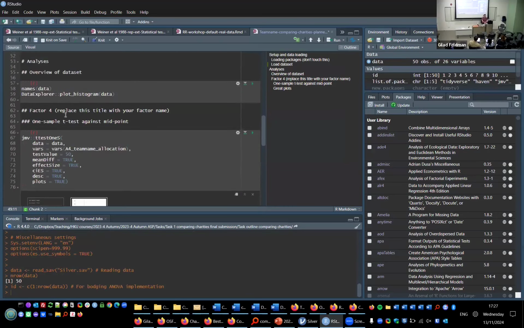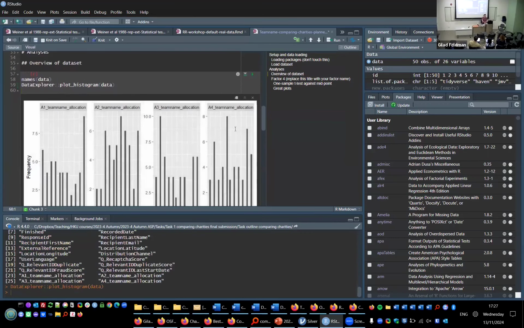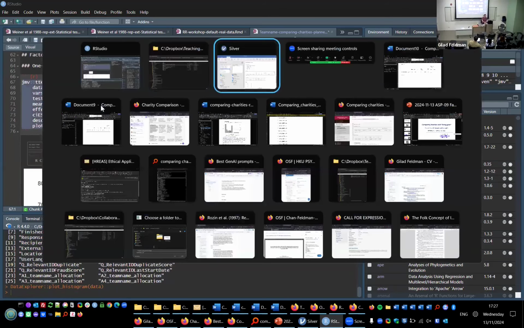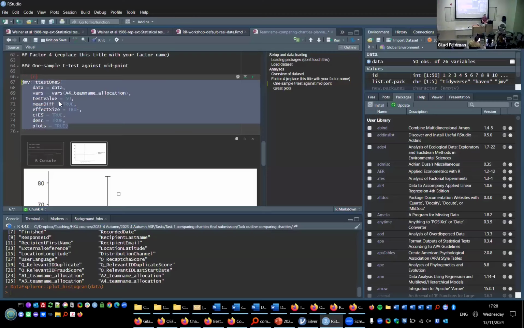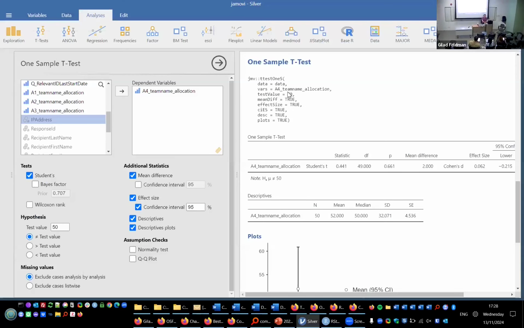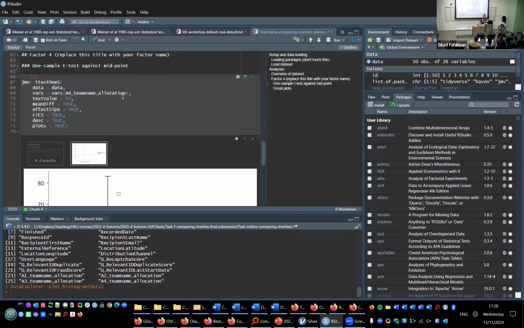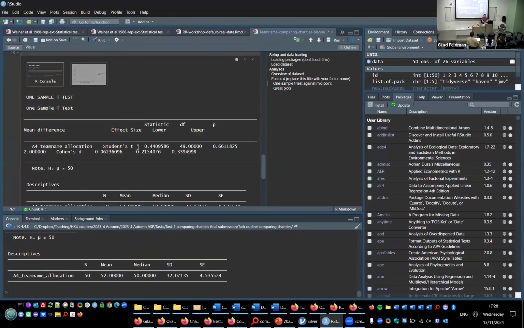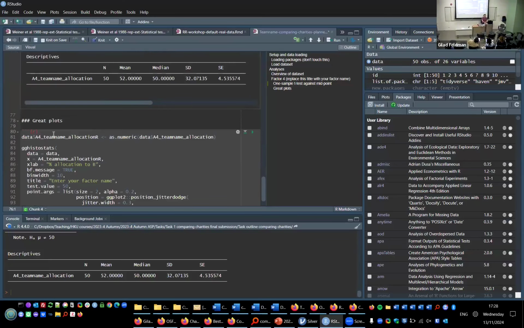Now, the only thing I need to do is look at these, and I can run them one by one. I can run Data Explorer and see the distribution of all the results. And then I can run the one sample t-test. I just copy pasted this from here. So this and this are exactly the same thing, right? I didn't really need to do much. I just took this and put it here. And when I run this, it gives me exactly the same kind of results. So what you see here is what you see here, just not with the nice APA tables.